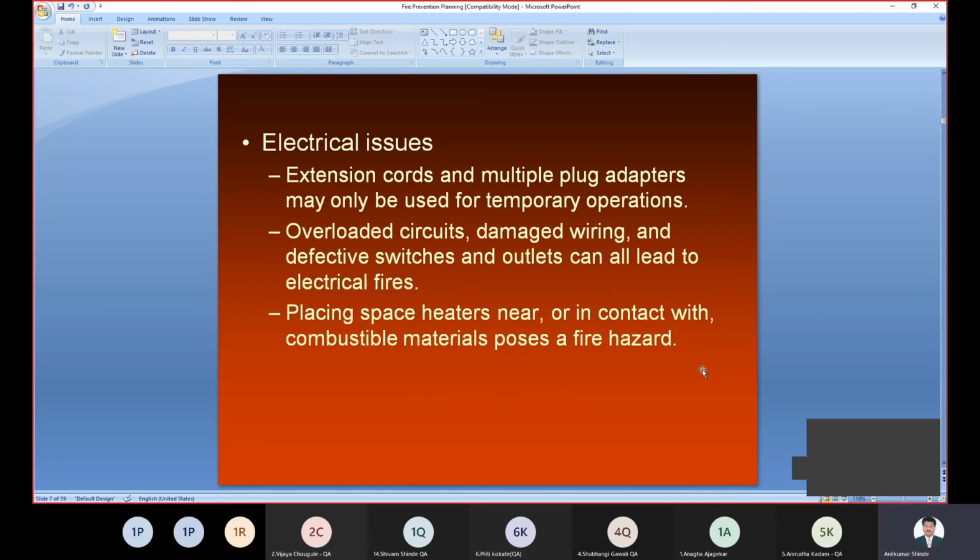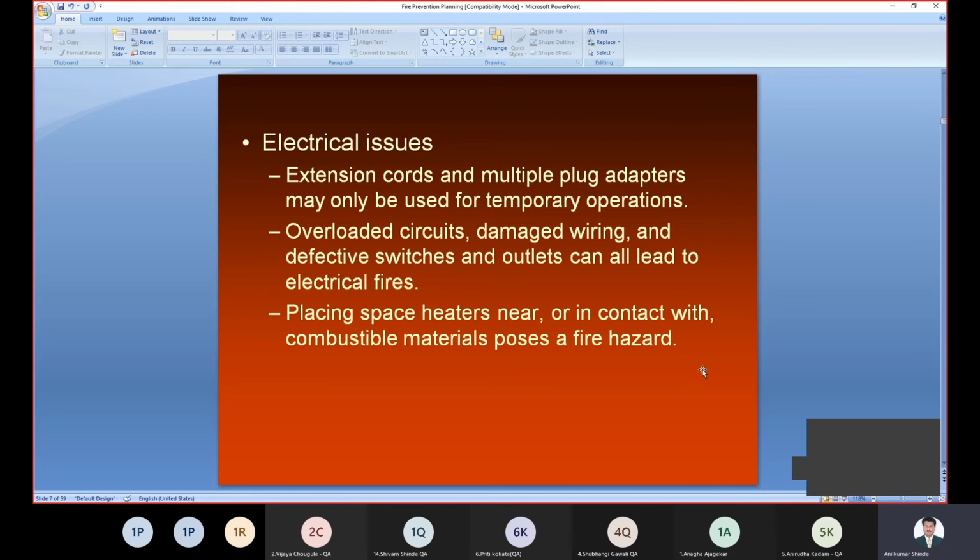There are also some electrical issues, and these electrical issues may cause fire hazards. There may be extension cords. Extension cords or multiple plug adapters may be used for temporary operation. Right. If extension cords or multiple adapters are not used properly, they may cause a short circuit or sparking in the particular wiring or plug adapter, and it may cause a fire hazard. Then there are overloaded circuits. Overloaded circuits, damaged wiring, or defective switches and outlets can also lead to electrical fire hazards.